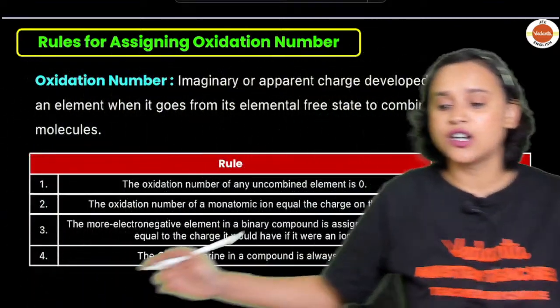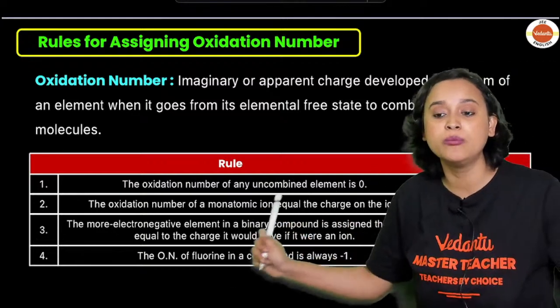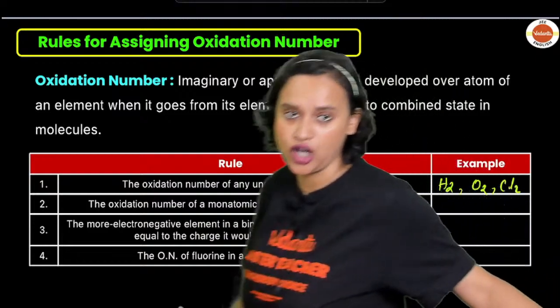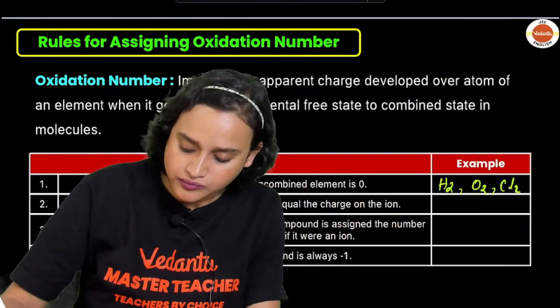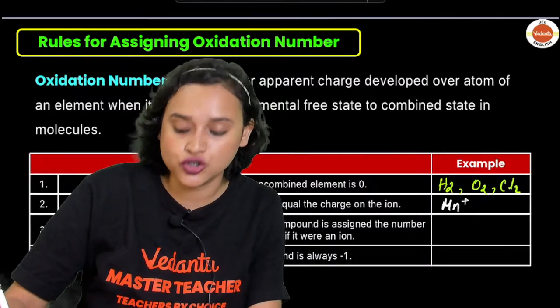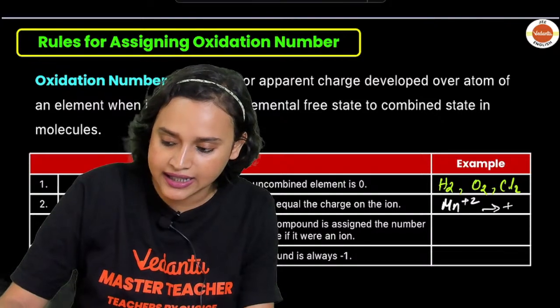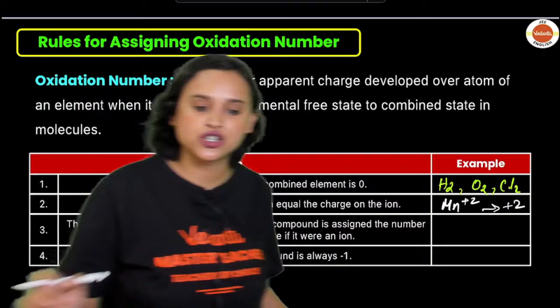The next rule is the oxidation number of a monoatomic ion is equal to the charge on the ion. For example, if I write Mn2+, the charge that it has is plus 2.